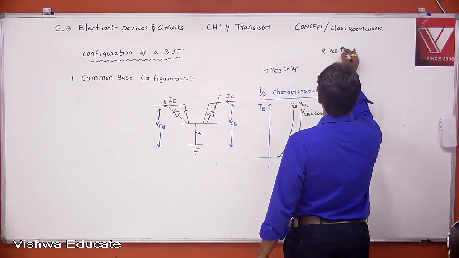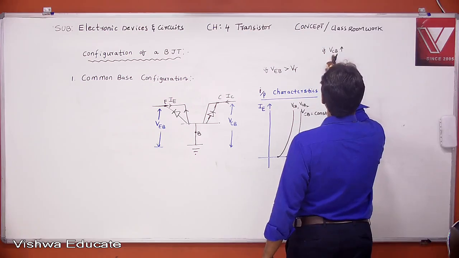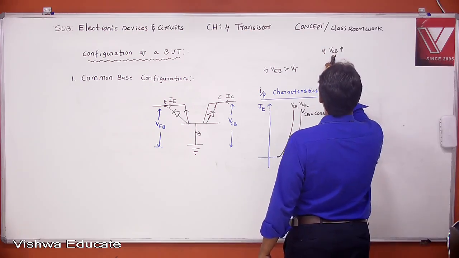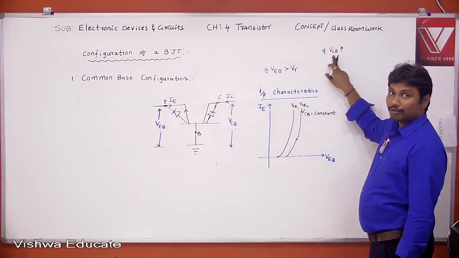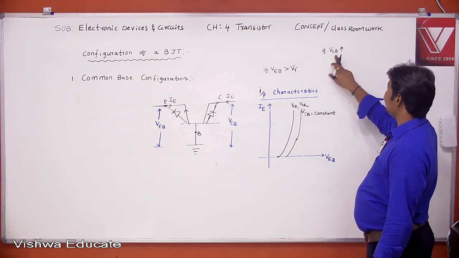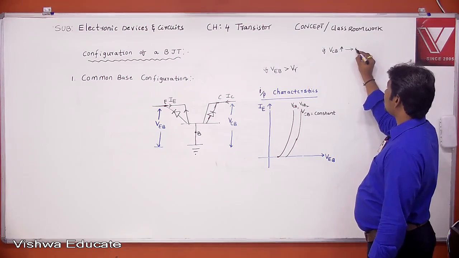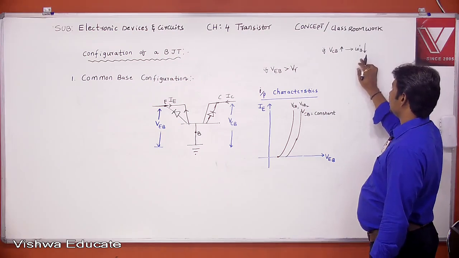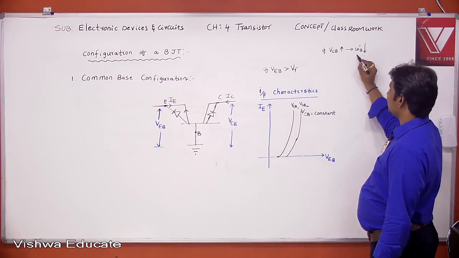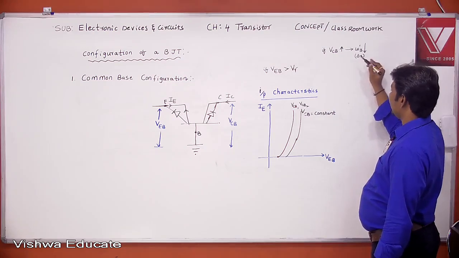Already in my previous lecture I told, if VCB is increased, voltage at the collector junction is increased. Following or not, all of you? If VCB is increased, what happened to the effective base width? The effective base width decreases. Effective base width is nothing but delta X, right?